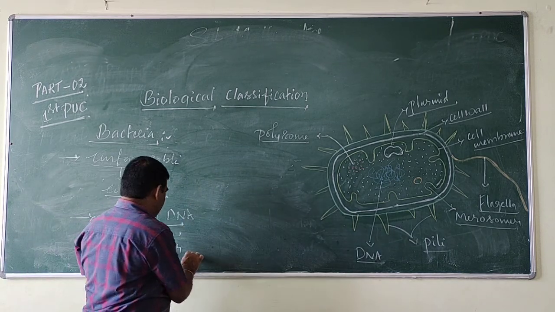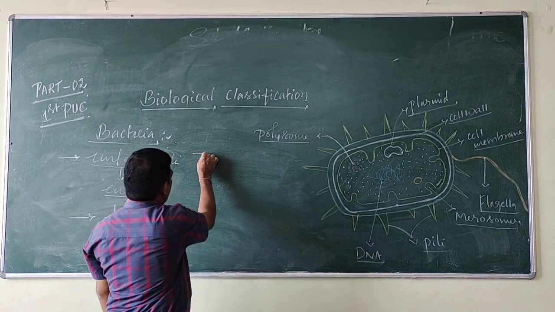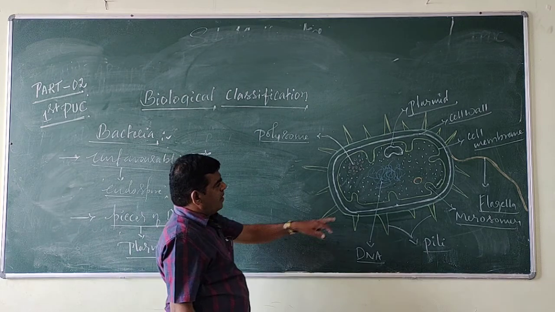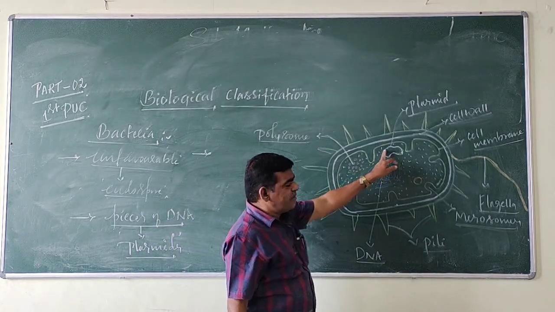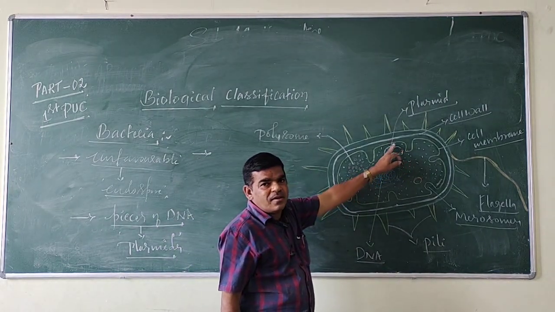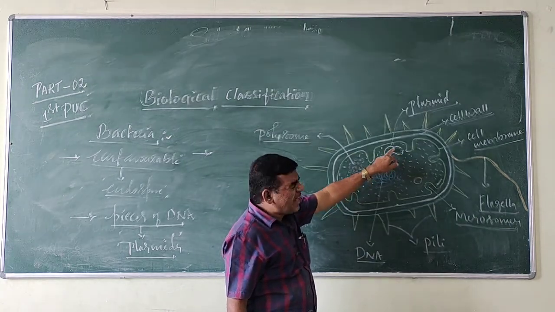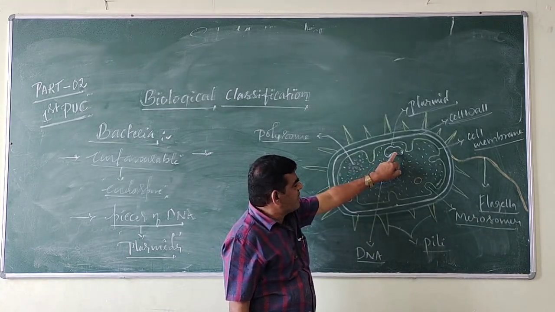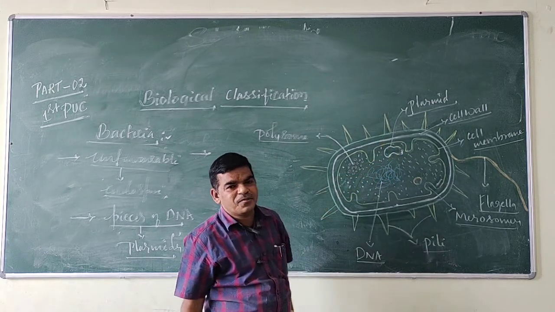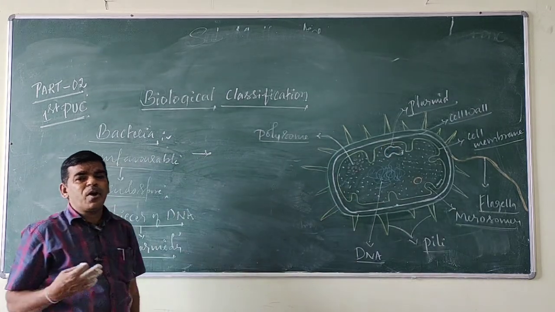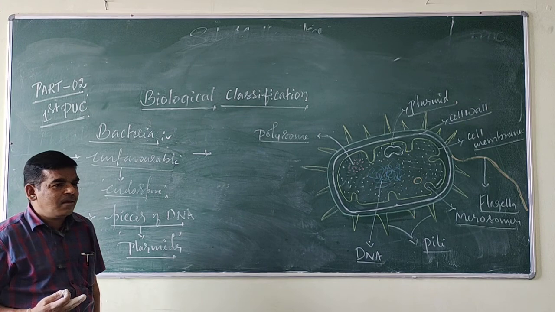So what are plasmids? See, inside the bacterial cell, the pieces of DNA are present. These are called plasmids. What are plasmids?